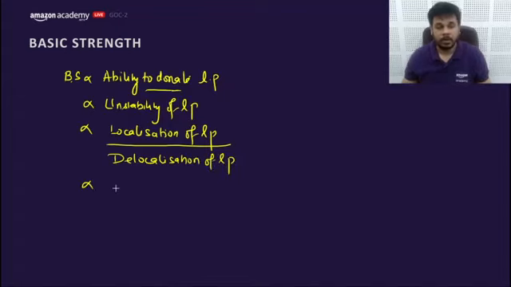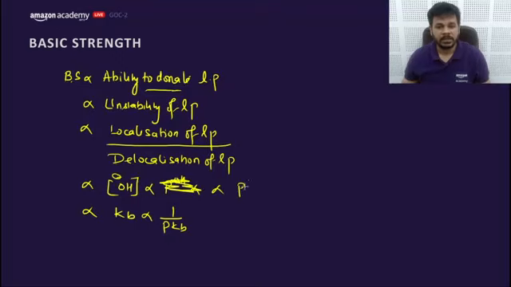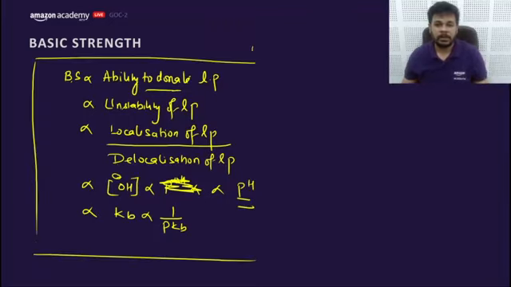Directly proportional to what? Directly proportional to the concentration of OH minus. Directly proportional to what? Kb, the base dissociation constant. Inversely proportional to minus log of Kb, pKb. Directly proportional to what? pOH. Inversely proportional, sorry. Directly proportional to what? pH. So these are the things we need to consider.